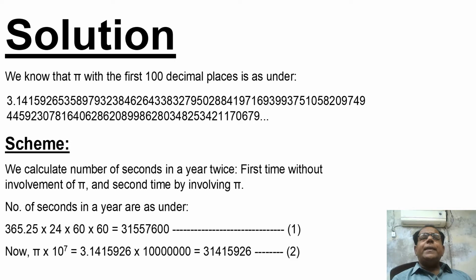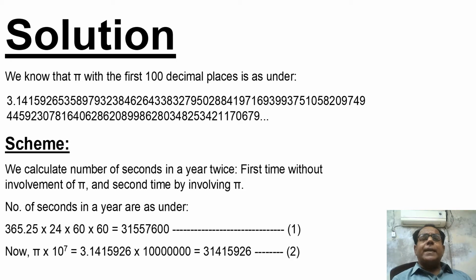Pi, which we usually regard as 22/7, has a value equal to 3.14, 3.141592 and so on.